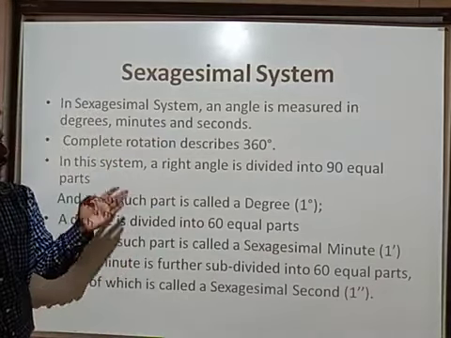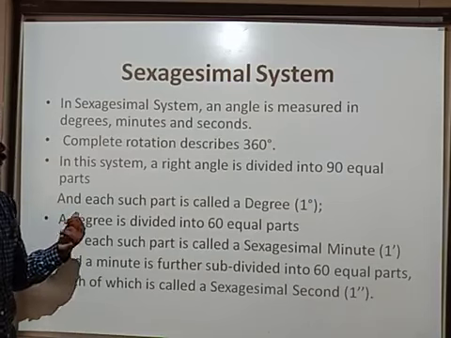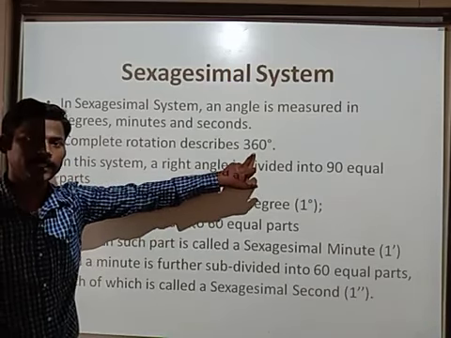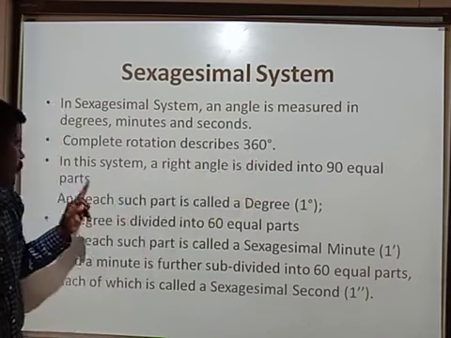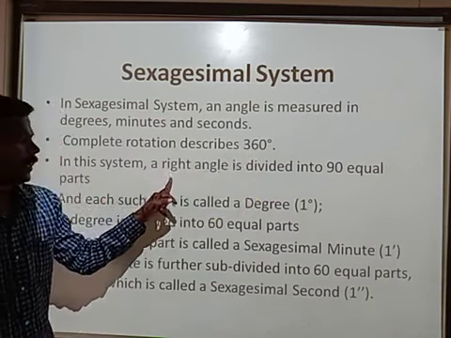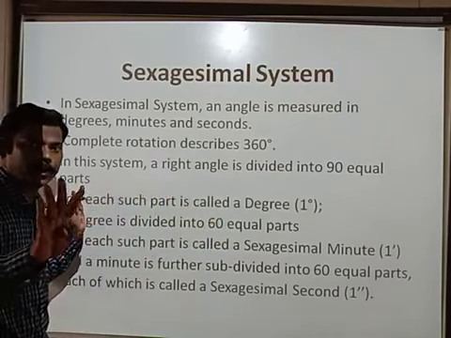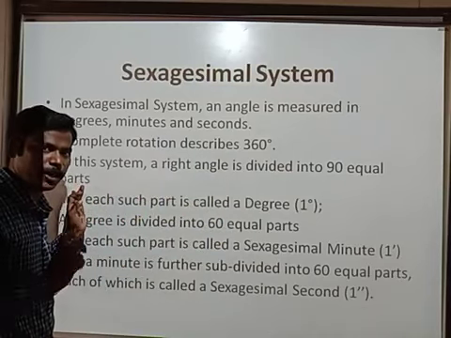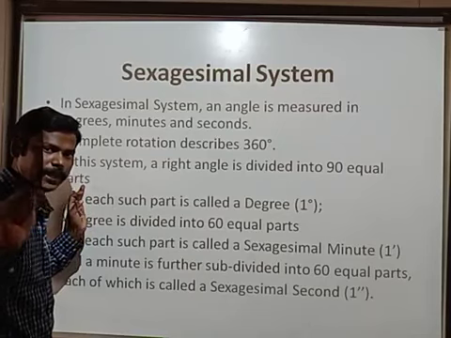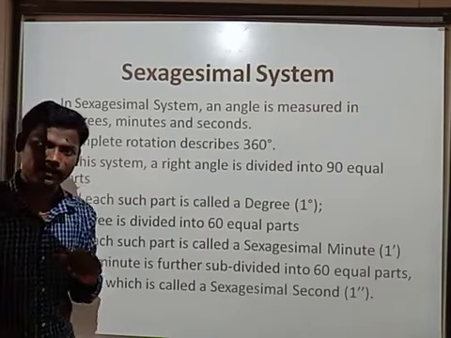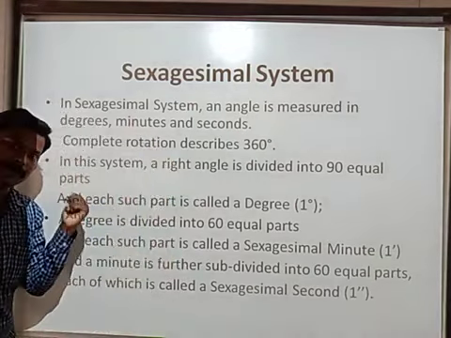Again, the degree, all of you observe the board. Complete rotation equal to how many degrees? 360 degrees. We know already. In this system, a right angle is divided into 90 equal parts. If 360 is divided into 4 equal parts, each measures how many degrees? 90, 90, 90, 90. So this 90 degrees is called right angle. Already we learned in types of angle.